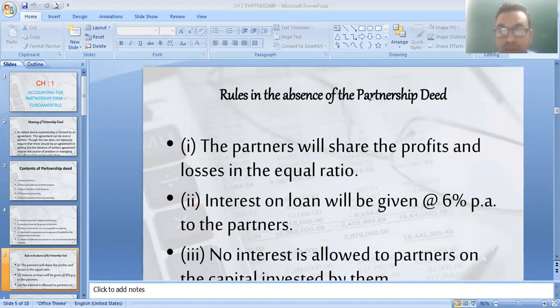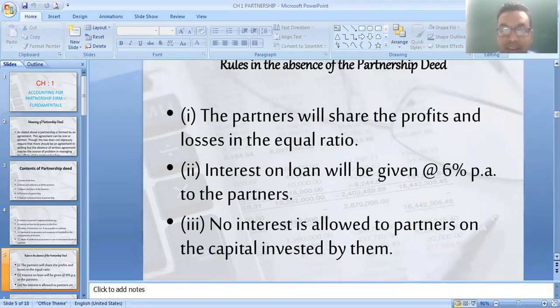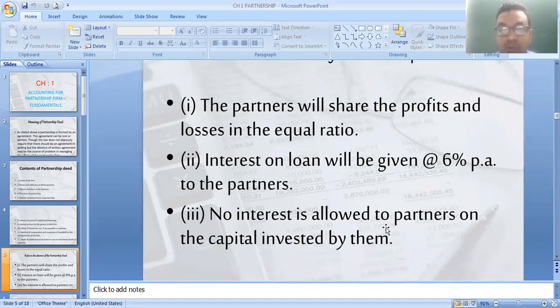These two rules are very important that you have to remember. These two things partners get. First, profit sharing ratio is equal. Second, interest on loan is 6% per annum, meaning per year. Nothing else is received or payable to the partner. For example, no interest is allowed to a partner on capital invested by them.